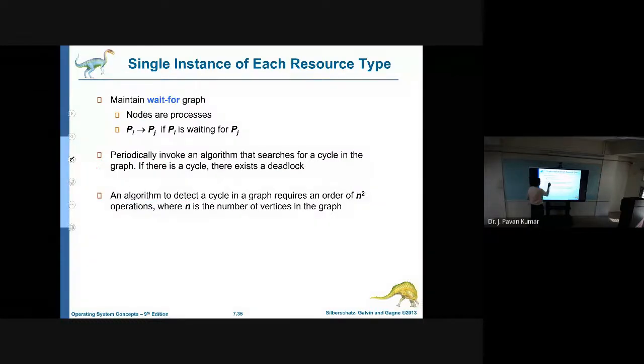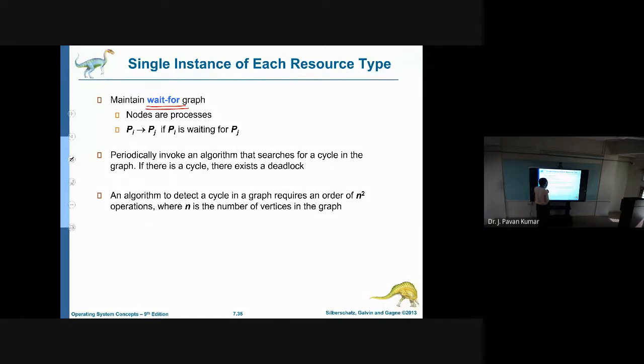In this, we will use the wait-for graph, but we will convert the resource allocation graph which we have constructed earlier into a wait-for graph. How will we transform a resource allocation graph to a wait-for graph? Suppose we have a process P1 and it is requesting R1. Next, R1 is held by P2, let us say. R1 is held by P2.